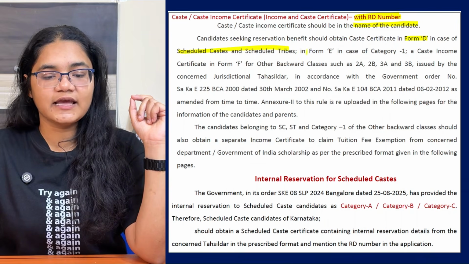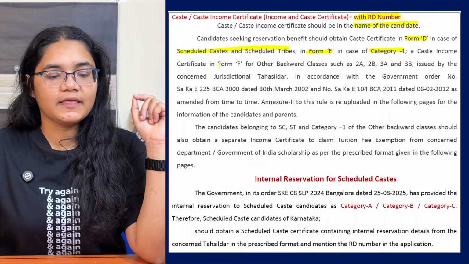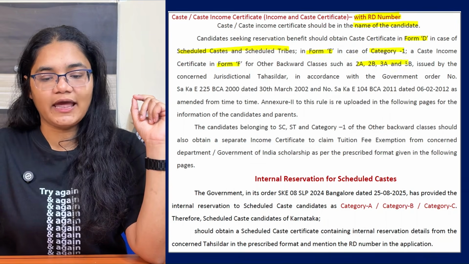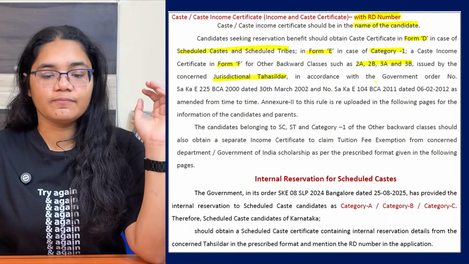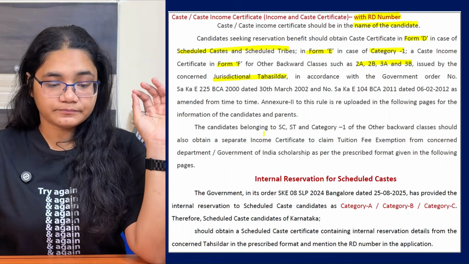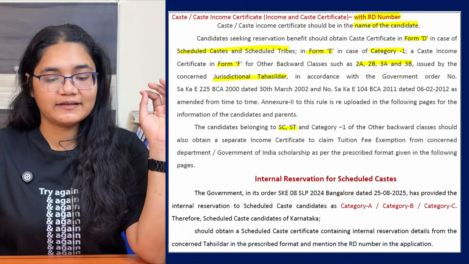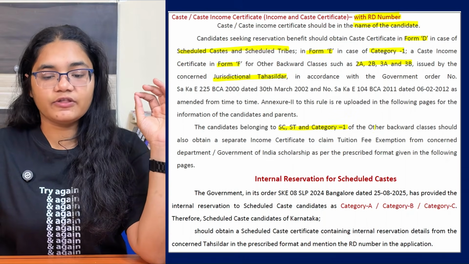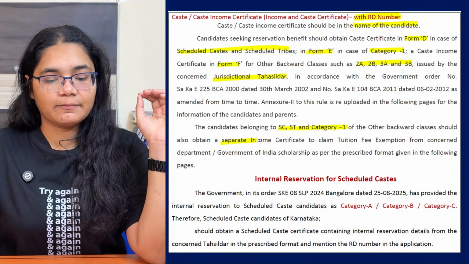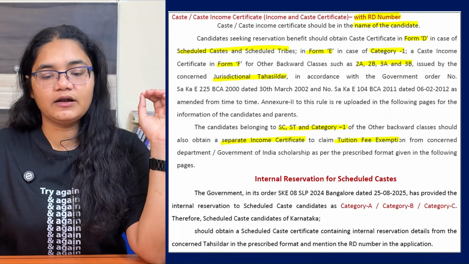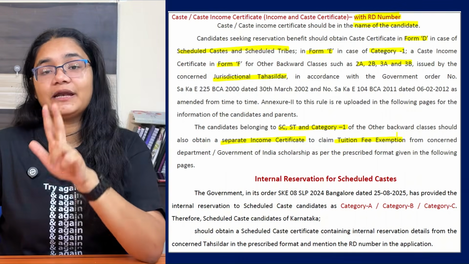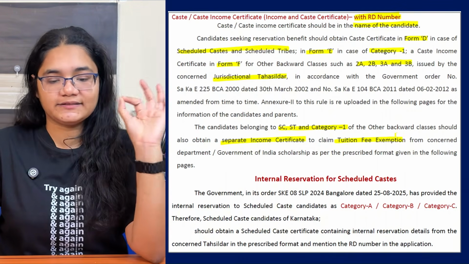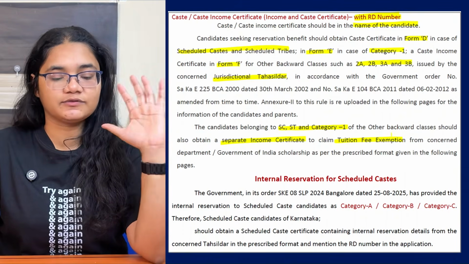This I have already discussed. In Form E for Category 1 and Form F for 2A, 2B and 3A, 3B. And it should be issued by the jurisdictional Tehsildar in accordance with the government order. Next, the candidates belonging to SC, ST and Category 1 of the OBC should obtain a separate income certificate to claim the tuition fee exemption. SC, ST and Category 1 should have a separate income certificate for fee exemption. This I am repeating because it is very important.